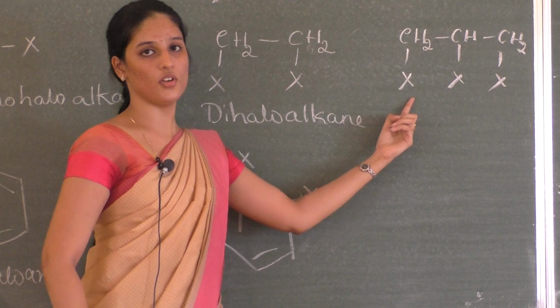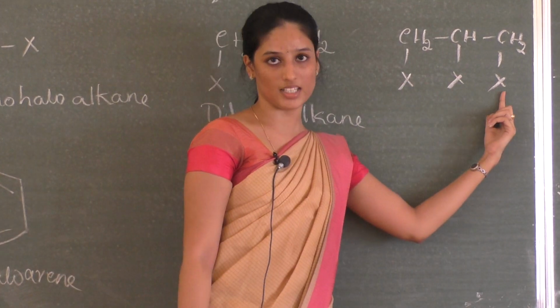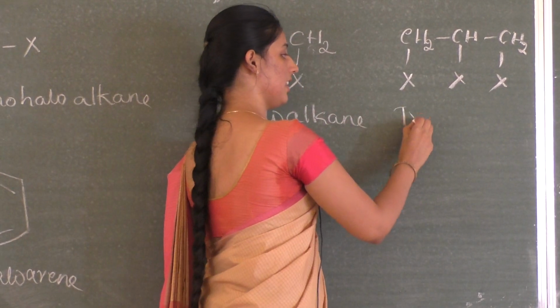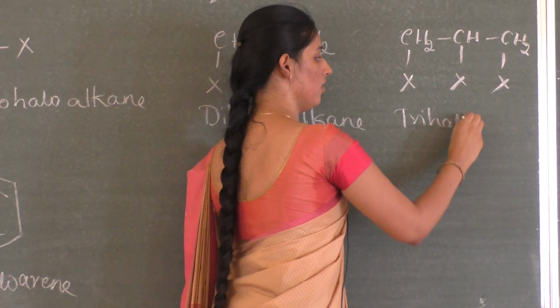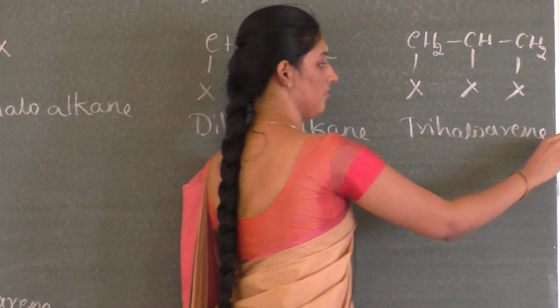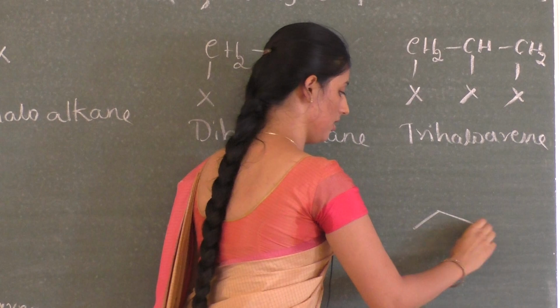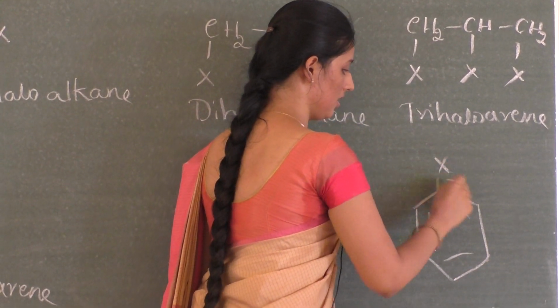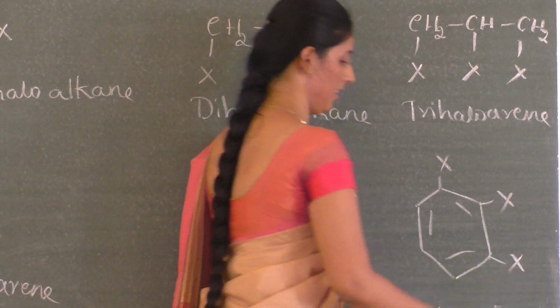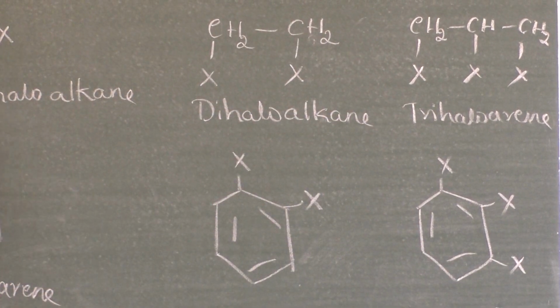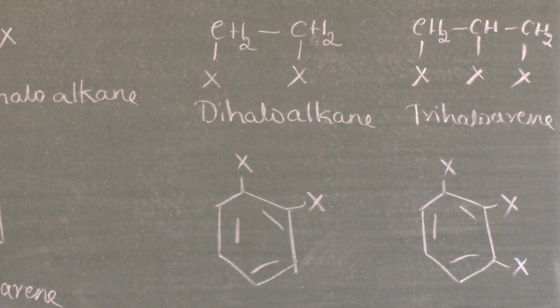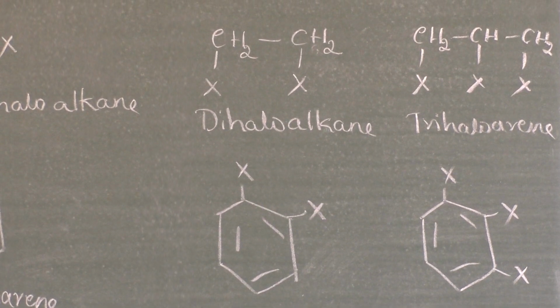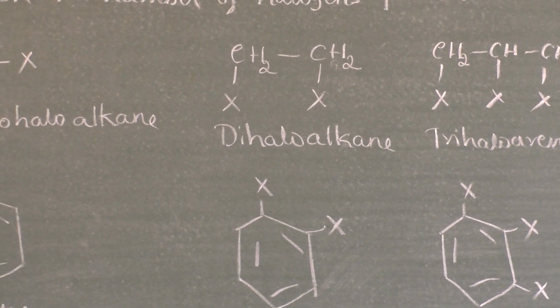This compound with the 3 halogen atoms is trihaloarene. Okay, in the same way we have trihaloalkanes. So this is about the classification of these compounds based on the number of halogen atoms attached.